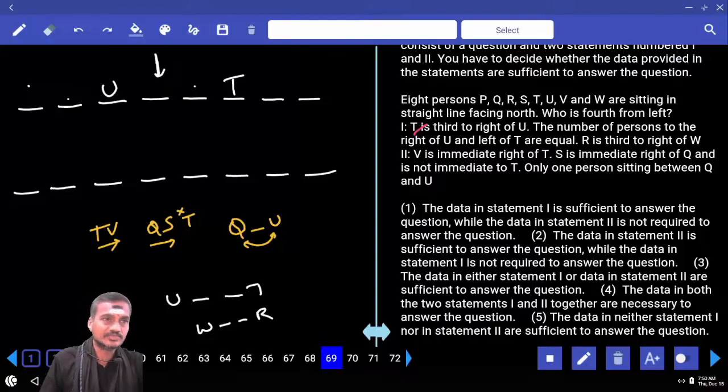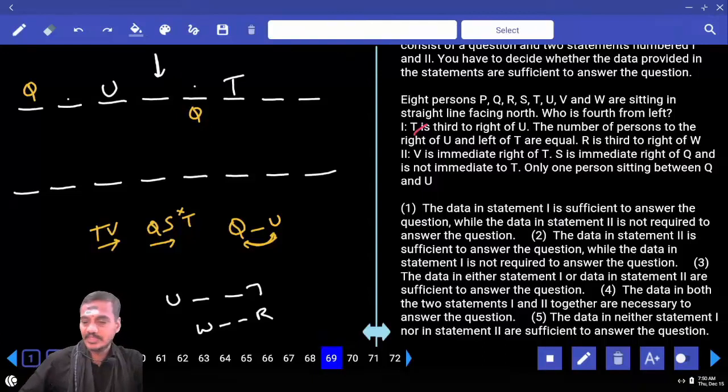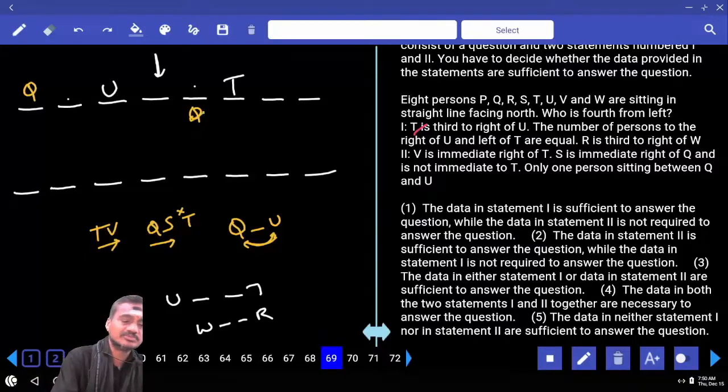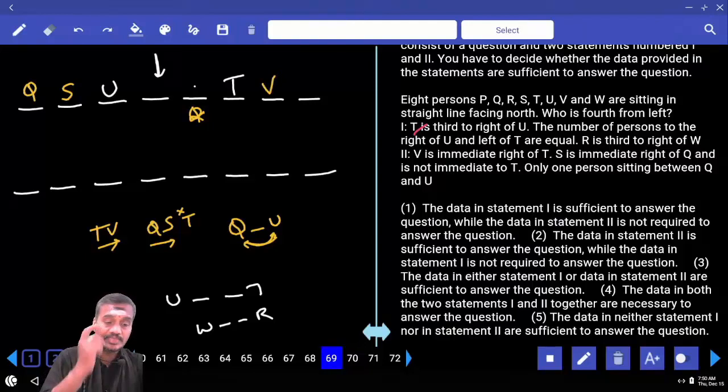Then by combining these two. If you combine these two, then U and T were like this, and between Q and U there must be exactly one person, isn't it? Exactly one person. Where can I have this U? And we can have Q at this place or Q at this place. If Q is here and Q and S are adjacent to each other, and S is immediate right of Q is not possible, so S will be here. And Q and S, T and V are adjacent to each other, V is here. Then we are left with Q or U. And any other information, S is not adjacent to T.